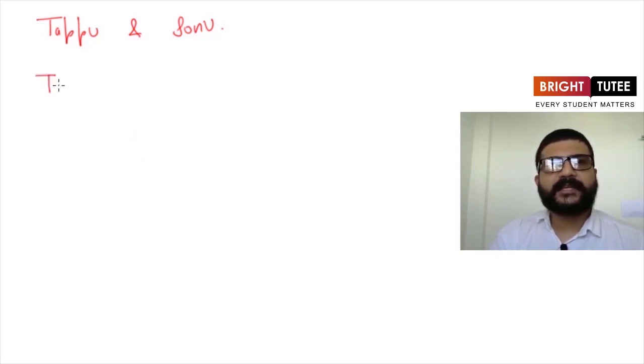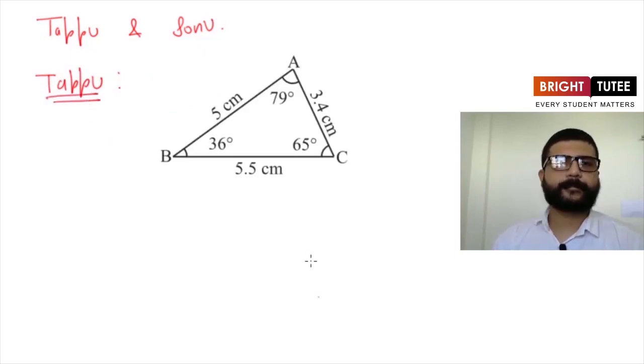First Tapu has drawn a triangle. So this is the triangle drawn by Tapu. It is triangle ABC and he has noted all the measurements. He has noted that AB is 5 centimeters, AC is 3.4 centimeters, BC is 5.5 centimeters, and angle A is 79 degrees, angle B is 36 degrees, and angle C is 65 degrees. Now Sonu is trying to draw a copy of this triangle. It means Sonu has to draw a triangle which is congruent to this triangle ABC. Now Tapu starts giving him information.